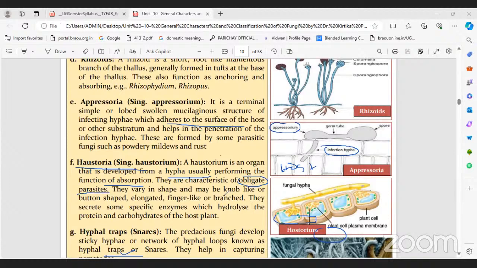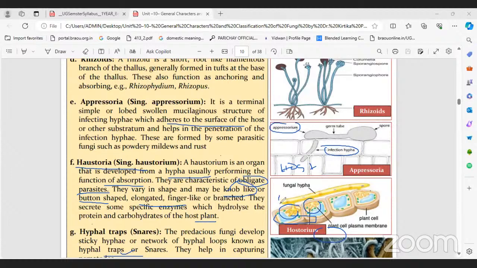They vary in shape, maybe knob-like or button shape, elongated, branched. We can see the branched here. And they secrete enzymes which hydrolyze the protein and carbohydrates of the host plant. After hydrolysis, they can absorb.